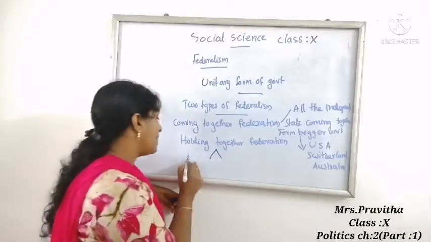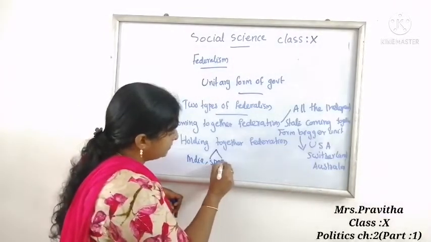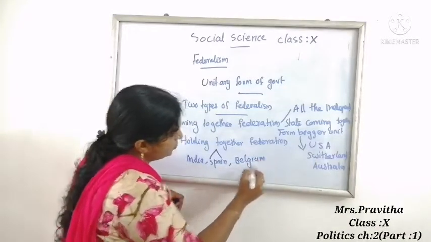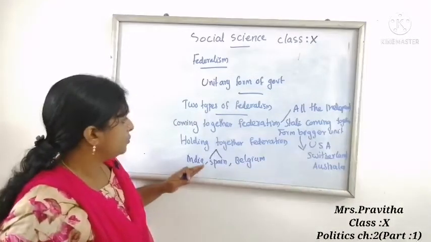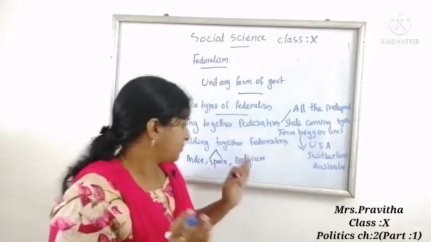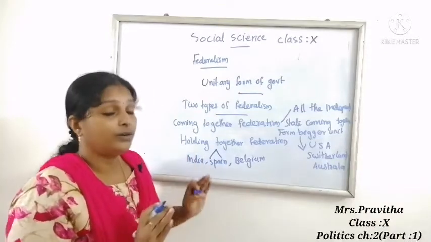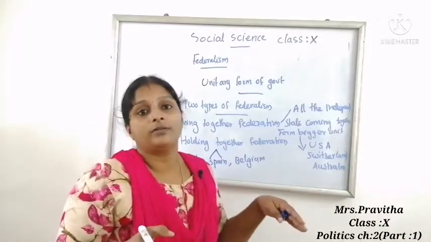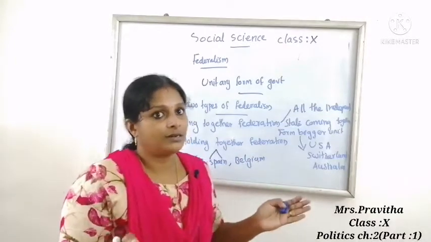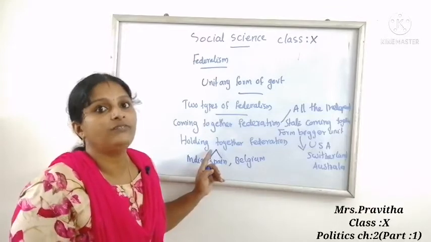Here large countries divide power between the state government and the central government.